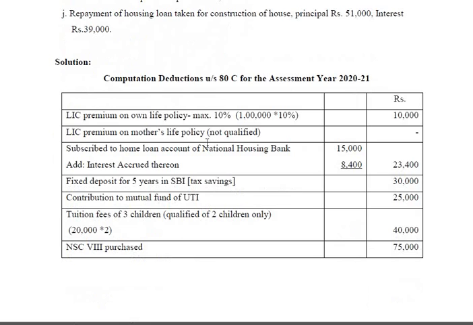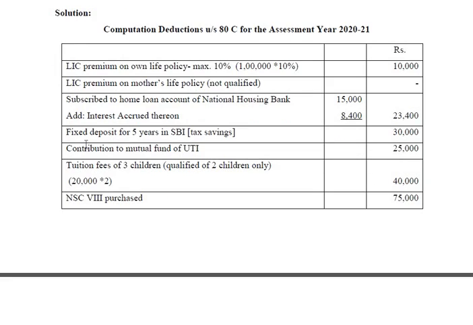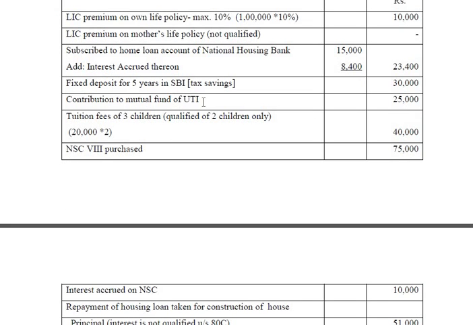Okay, I have explained everything. See the solution here. LIC premium on own life policy maximum 10%, so 10,000, not 12,000. Actual amount paid was 12,000. LIC premium on mother's life policy is not qualified. Then subscription to National Housing Bank and interest accrued thereon, both are qualified. Fixed deposit for 5 years in State Bank of India under tax saving scheme, entire amount is allowed. Contribution to mutual fund of Unit Trust of India allowed. Tuition fee of only 2 children is allowed, that is 20,000 into 2.